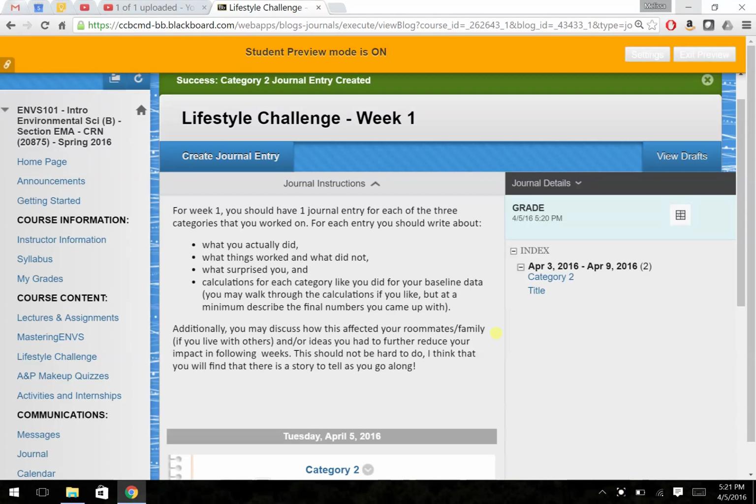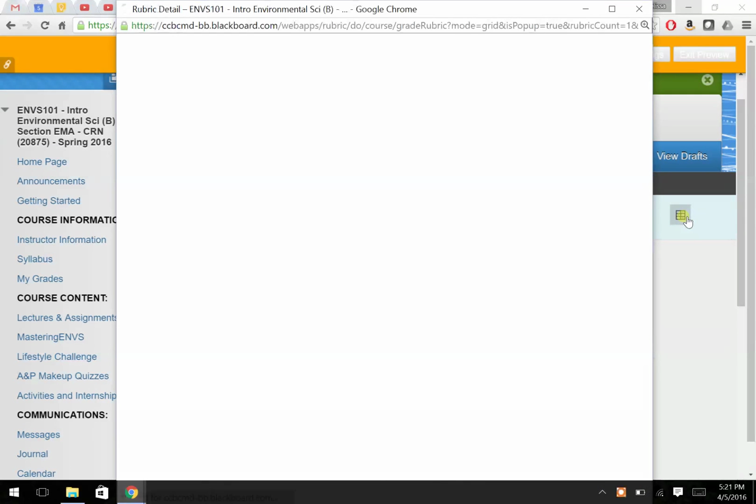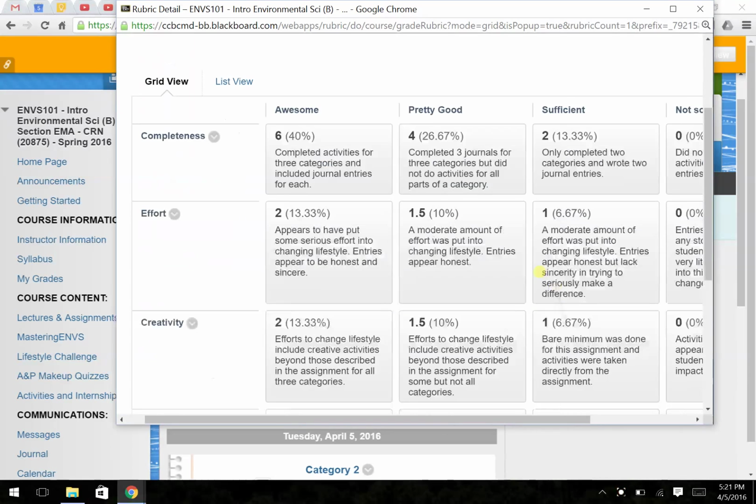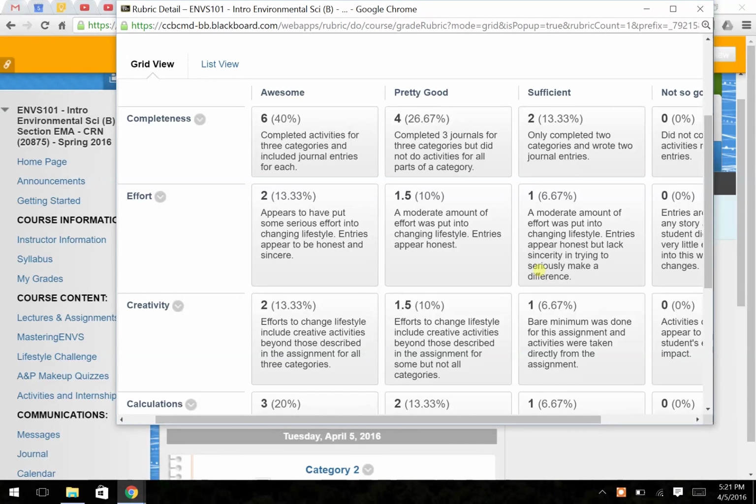The other thing I want you to see is the grading rubric. See the little box that's over here. Click on that, and you'll actually be able to see exactly how I'm going to grade this. I'm going to look at completeness. Have you completed all 3 activities? Various amounts of points for that. Effort. Does it seem like you put good effort in? If you don't tell me a lot about what you did, I don't really know that you put in a lot of effort. So describe to me what kind of stuff you did in this project.